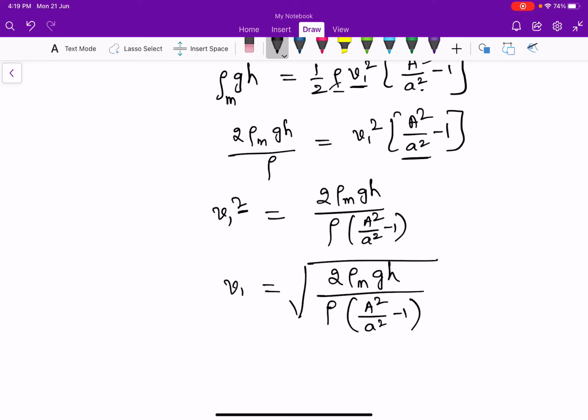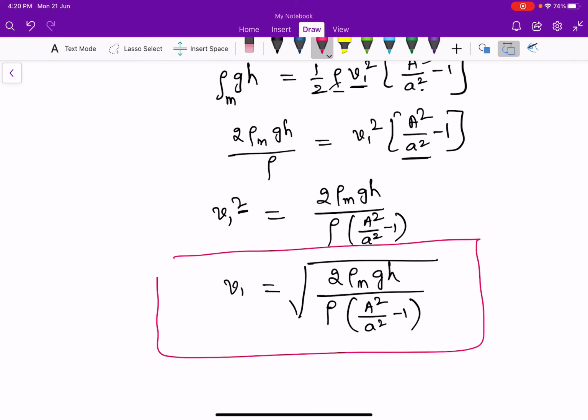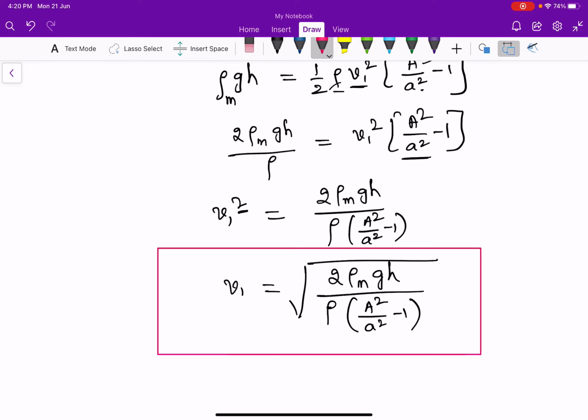This is an expression for the velocity of the fluid in the flow tube. So this is all about the venturimeter.